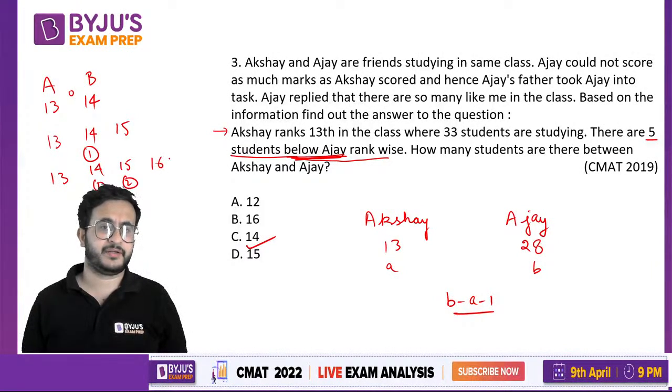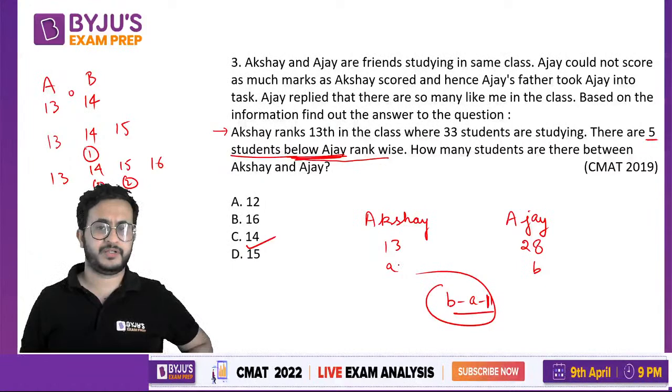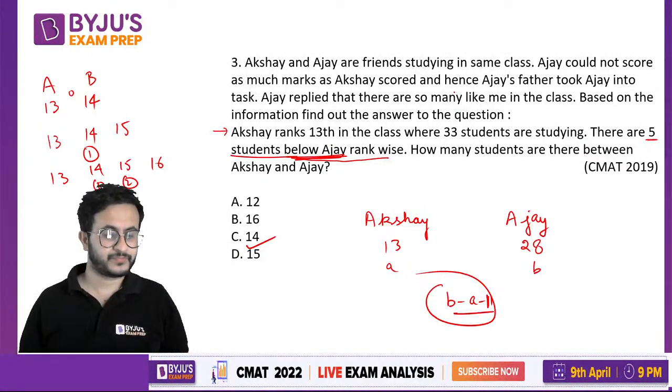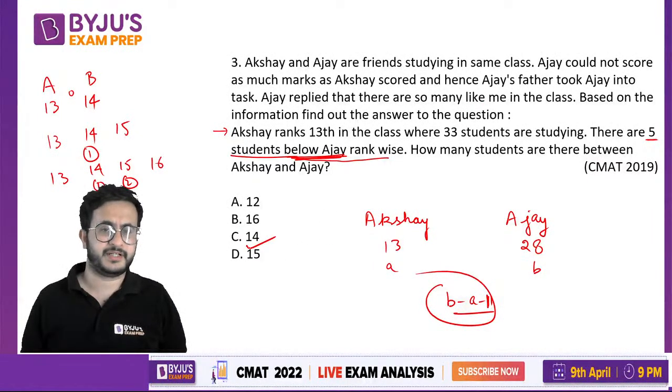So what are we doing? We are doing B minus A minus 1. So if you ever get confused whether we have to subtract 1 or not, just take simple numbers, just next to it, and you will never have the confusion. So you have to subtract 1 between. The answer is 14. This is a place which is very simple, but some people have conceptual misunderstanding, or they just subtract 13 from 28 and would answer 15.